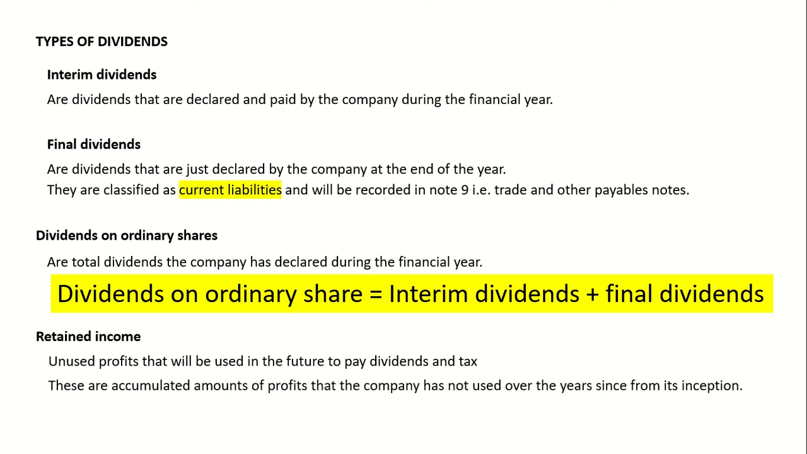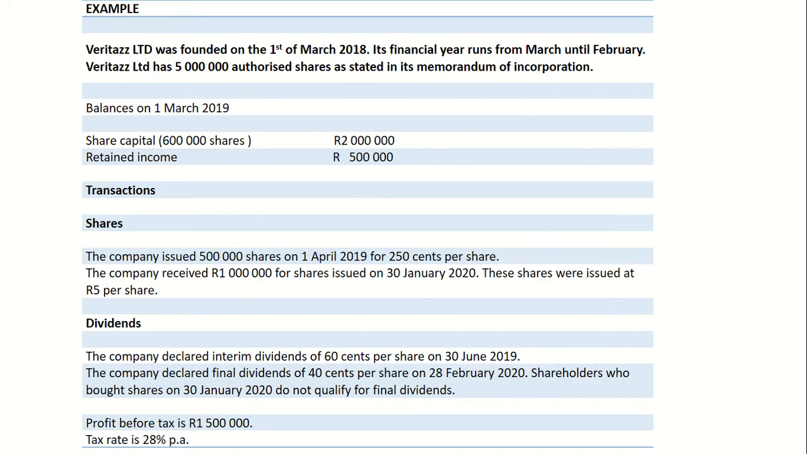These are accumulated amounts of profits that the company has not used over the years since its inception. So they accumulate. Whenever you earn profits and you haven't used those profits, you add those unused profits to last year's profits until it creates what we refer to as retained income. So they accumulate as we earn more profits and we don't use those profits.